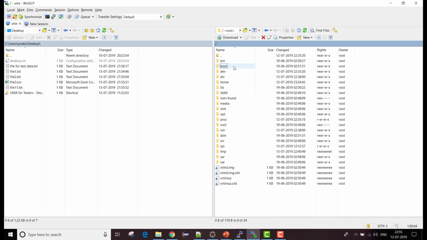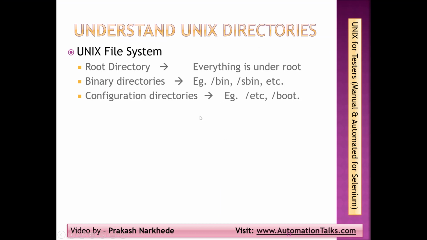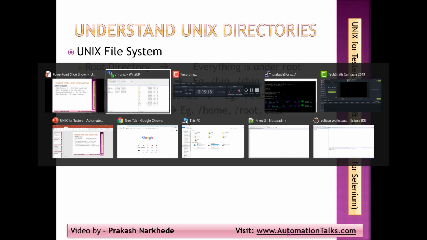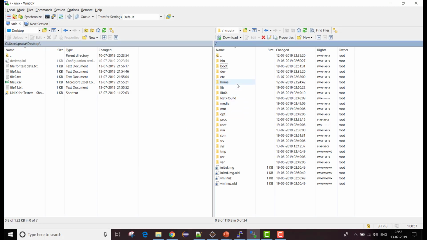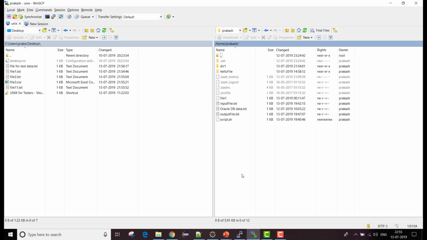So that's about my bin and etc folders, which are my configuration directories. Okay, what next? I have the data directories, right? So the data directory is where I should put my data. Normally, where do we put our data? We go to the home directory and to our specific user account, and here we create all our data. That could be your shell scripts, your files, or any kind of data. So in the home directory we store our data.